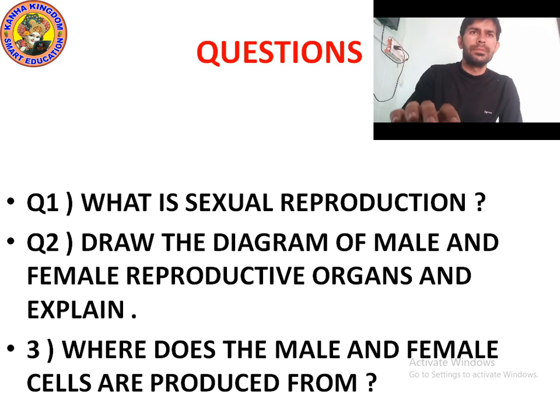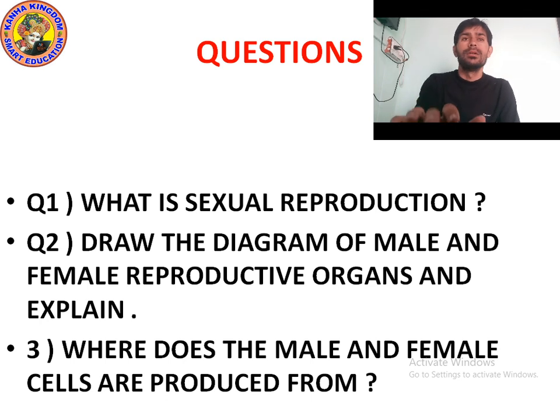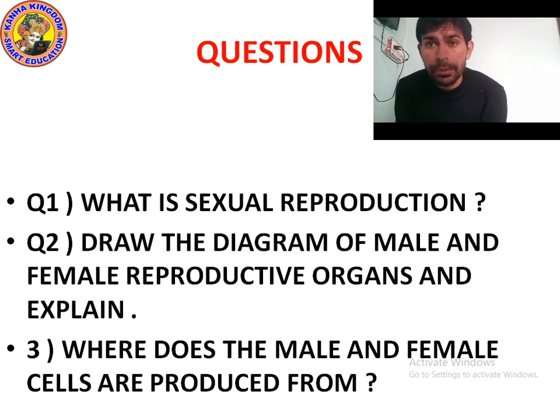Okay, it's time to ask a question from you. Question number 1: What is sexual reproduction? What do you mean by sexual reproduction? As you know, there are two types of reproduction, sexual reproduction and asexual reproduction. We will study asexual reproduction later, not now. So what is sexual reproduction?